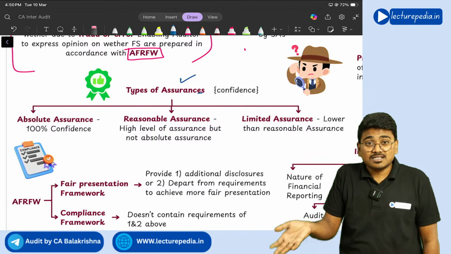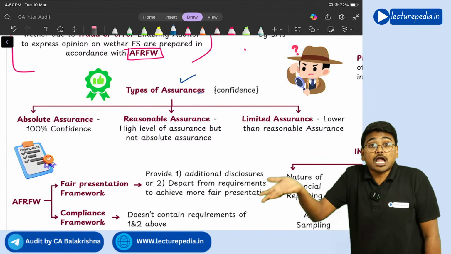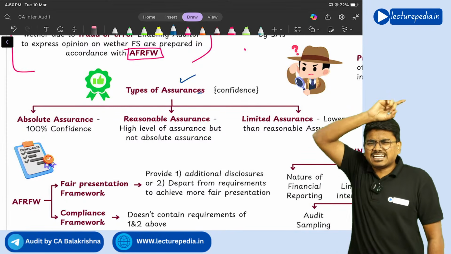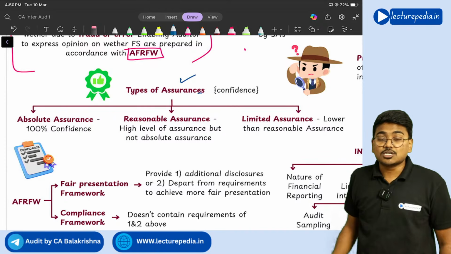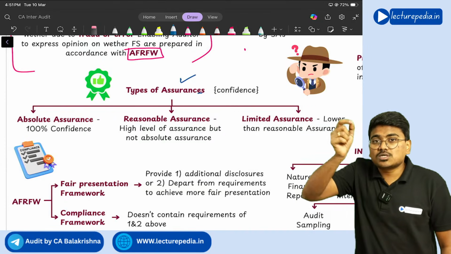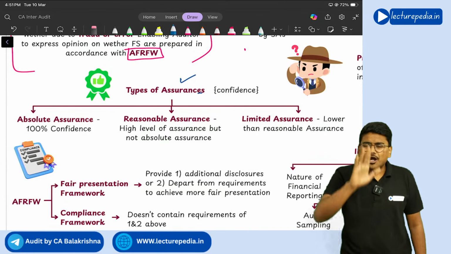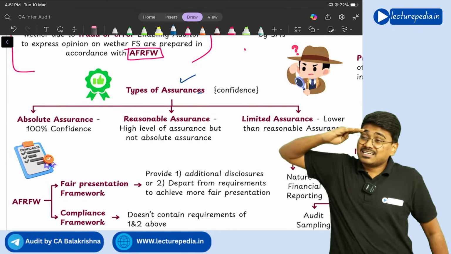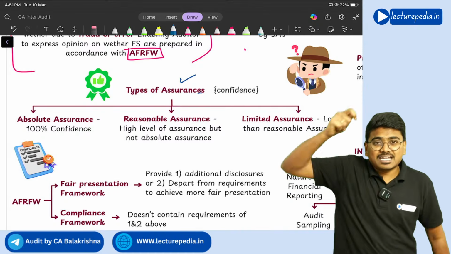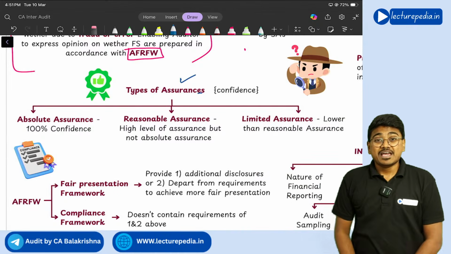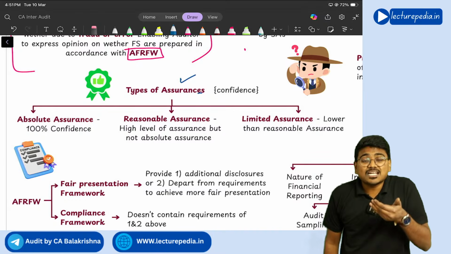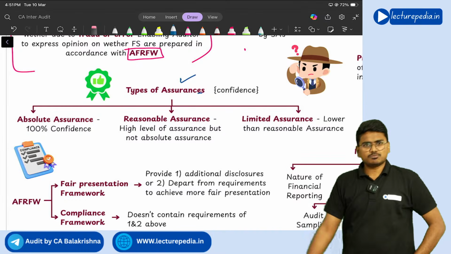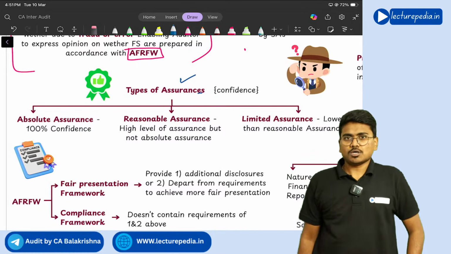In such a situation, it is said that the auditor is giving absolute assurance. So if you give 100% confidence to the users, you will call it absolute assurance. Now you need to remember, the auditor can never give absolute assurance. In his life, he can never give absolute assurance. He can only give reasonable assurance. Why he cannot give absolute assurance, sir? I will do the audit, I will give absolute assurance.